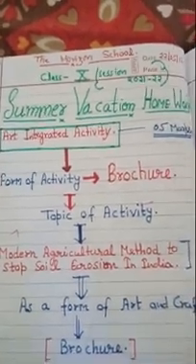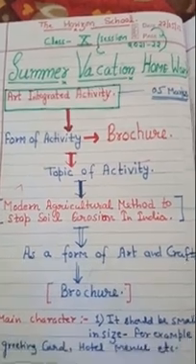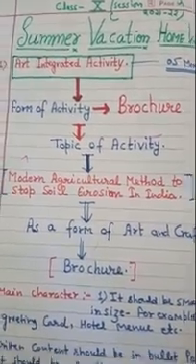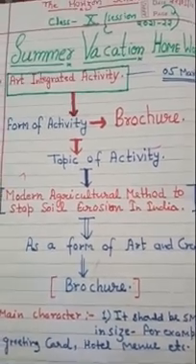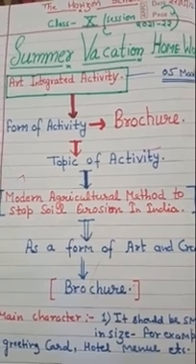So first we will start with how you will go through the art integrated activity, which will be 5 marks. You have to complete your art integrated activity in social science in the form of a brochure. Okay, brochure.